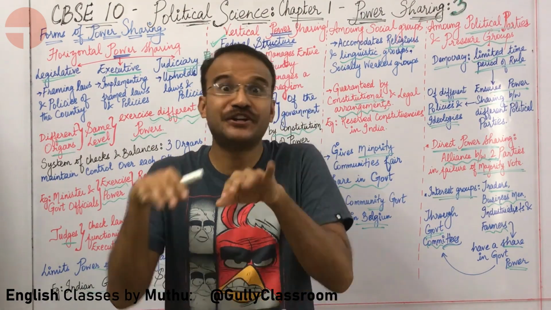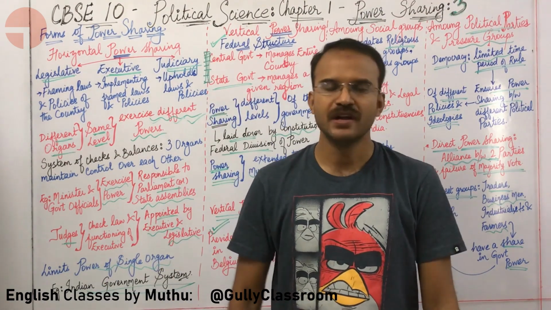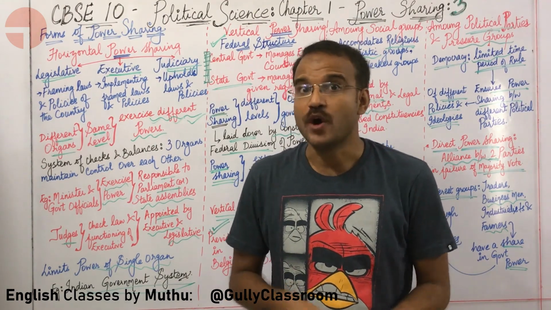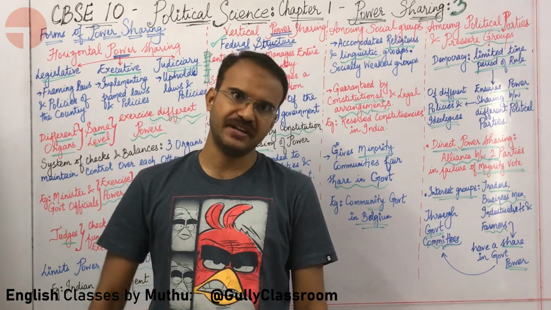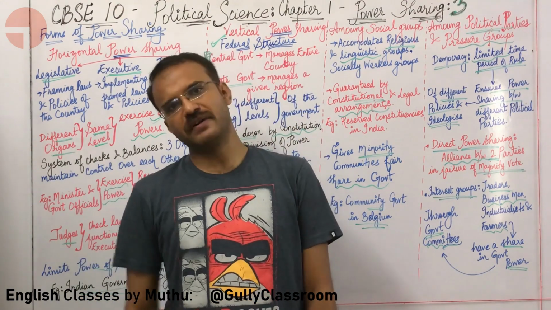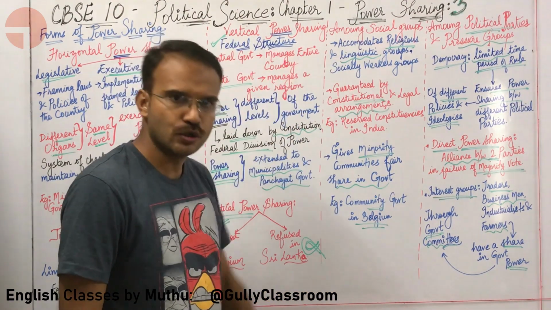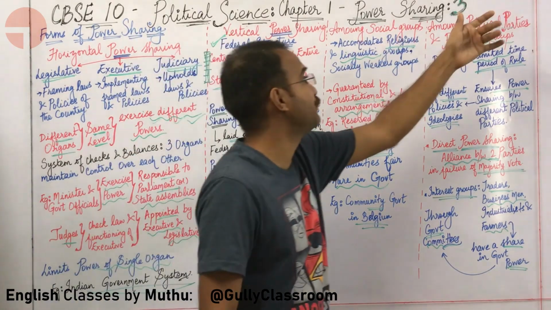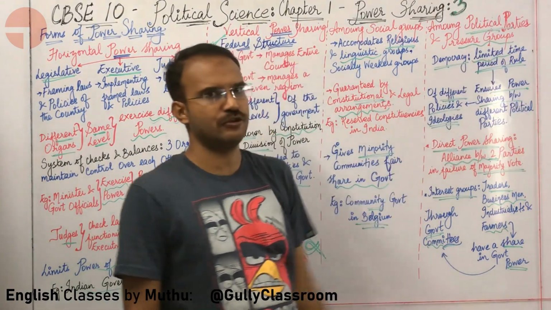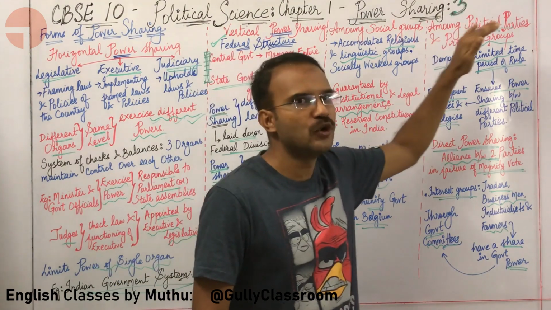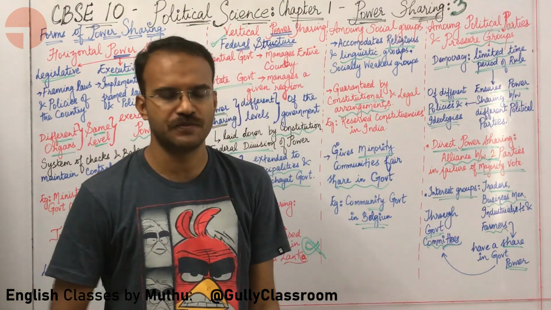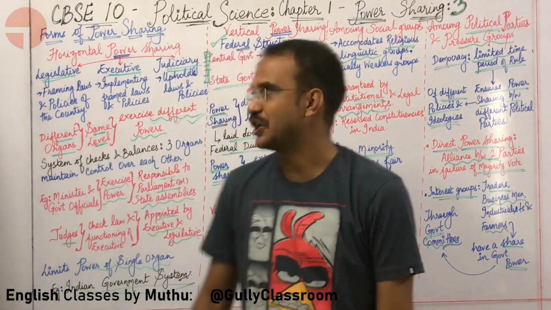We are going to look at different forms of power sharing: what is horizontal power sharing, what is vertical power sharing. Then we will look at power sharing between different social groups and also between different political parties and pressure groups. Right, let us start the topic.